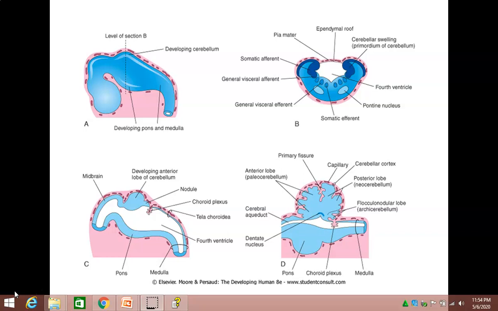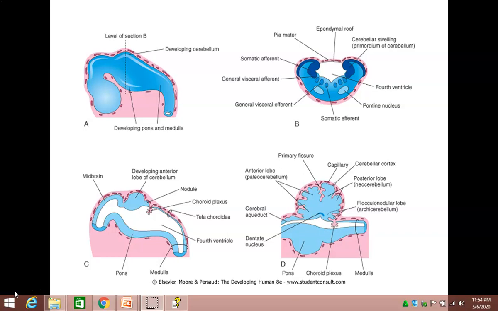Now before going into the development of the cerebellum, we see that it has the cerebellar cortex, which is composed of grey matter, and on the inner side we have the white matter.